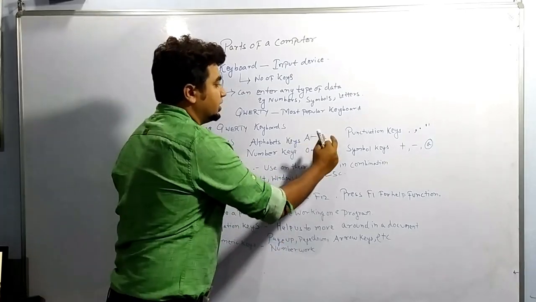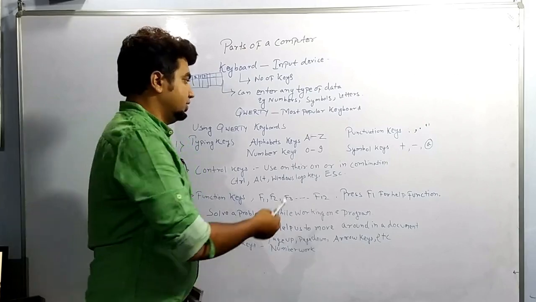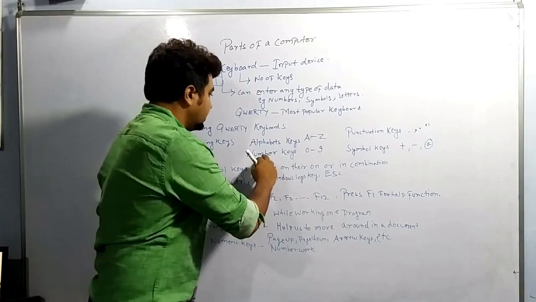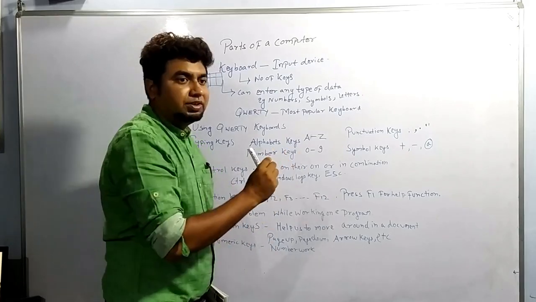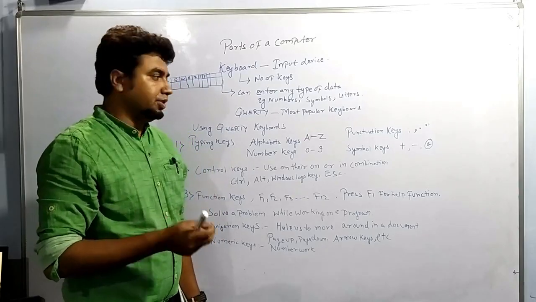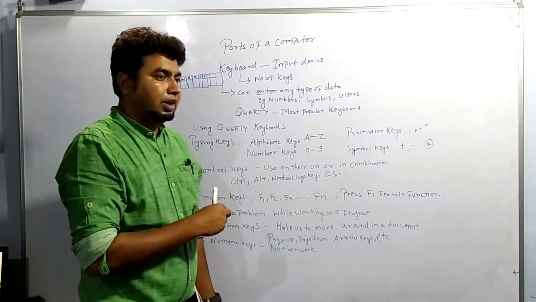Here it is written capital A and capital Z. I will also be explaining how to write in small letters or lowercase. Number keys are also there. Number keys are 0 to 9. You will see buttons which are printed with 0 to 9, different buttons with different values up to 9.